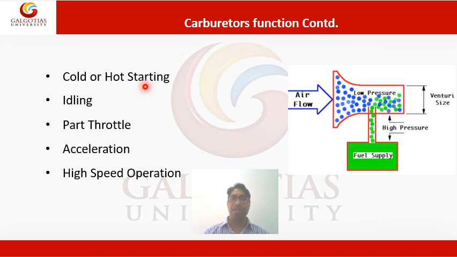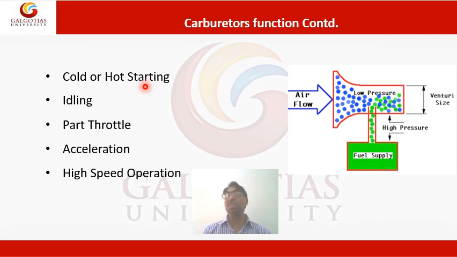So in clearance volume, there is some part of exhaust gases present every time. When we provide the mixture into the combustion chamber, it is added to the exhaust which is already present in the combustion chamber in clearance volume. So the mixture gets lean, and it is a problem to ignite the air fuel mixture.